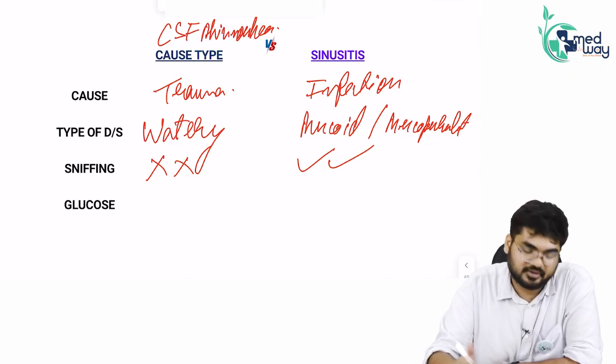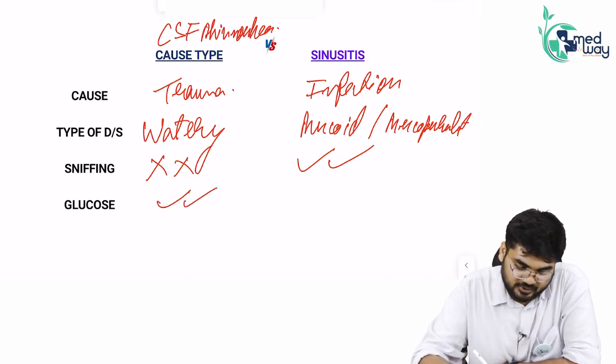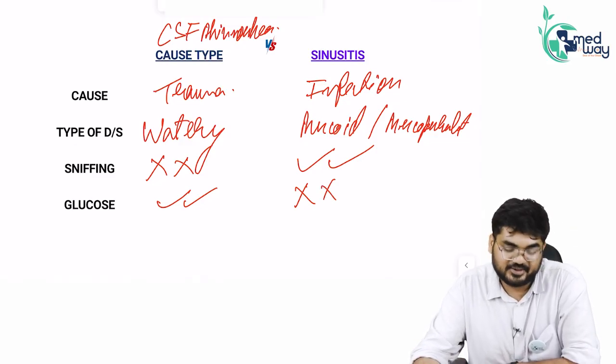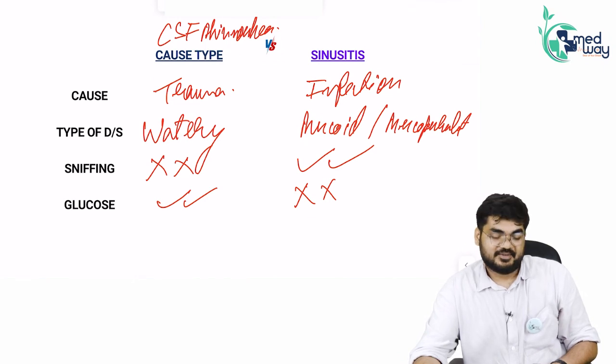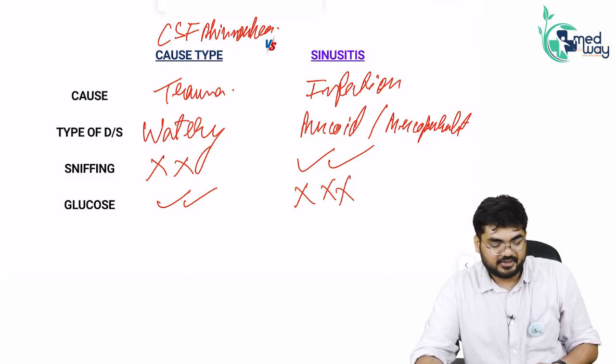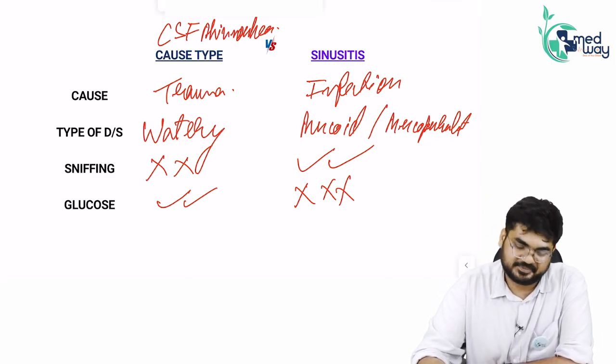Basically, CSF rhinorrhea will have that glucose. But in case of sinusitis, absolutely not. Obviously, otherwise you would have been eating or drinking your discharge itself. Anyways, better to take the energy from the discharge of sinusitis if that would have been happening. So, absolutely no, glucose is not present in the sinusitis discharge and is present in CSF rhinorrhea.